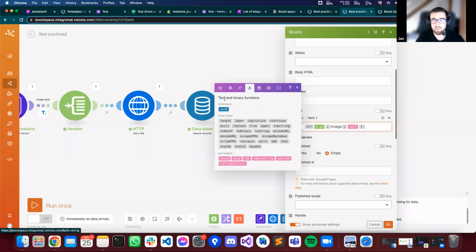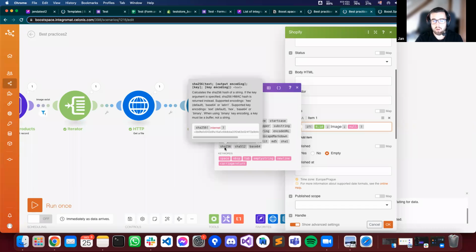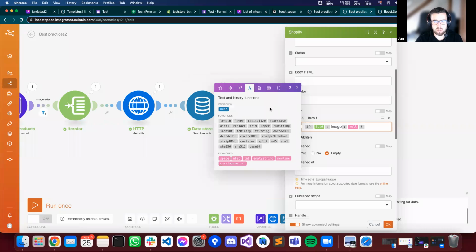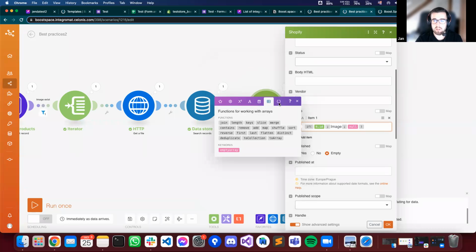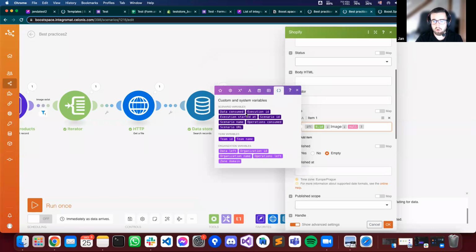And there are some text functions, like to escape HTML, which is very useful, or encrypt some string if you want, for example, to create connections. So some of them you need to encrypt to base64. There are date and time operators if you want to check for exact time or date, or there are more functions for working with arrays and some system functions, for example, to receive data or operation consumed in your